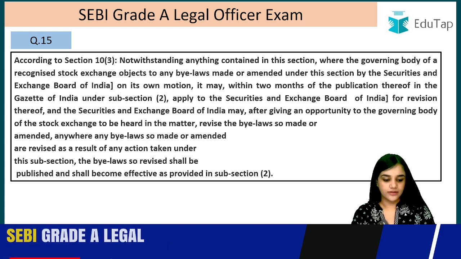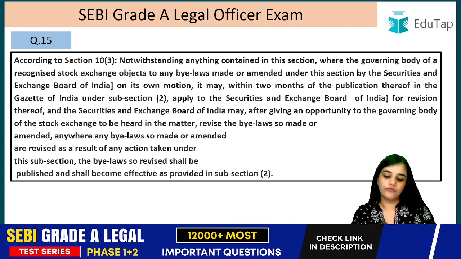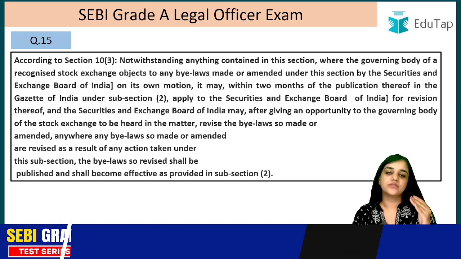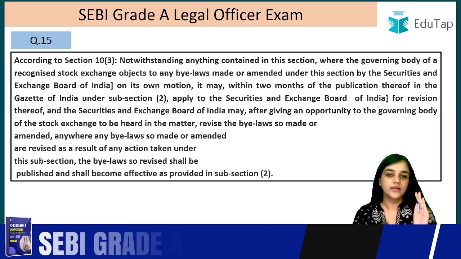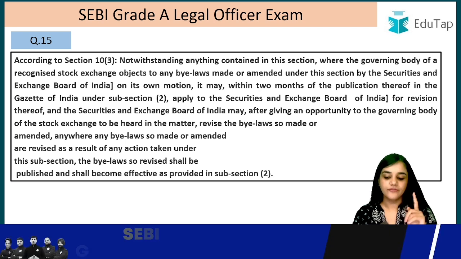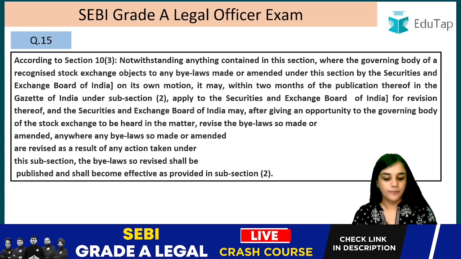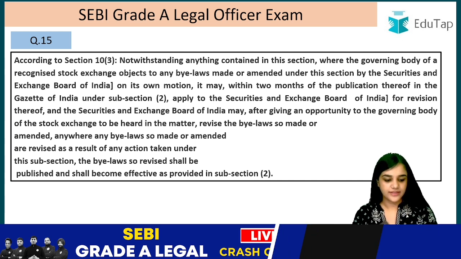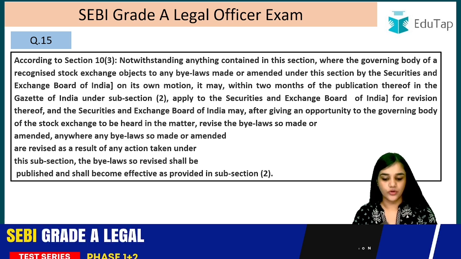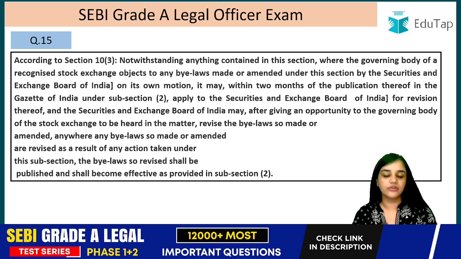Notwithstanding anything contained in this section where the governing body of a recognized stock exchange objects to any bylaws. So if the governing body of a stock exchange objects to any of the bylaws that has been made by who? The SEBI, right? The SEBI makes the bylaws. And if the governing body of the recognized stock exchange objects to such bylaws made or amended under this section by the Securities and Exchange Board of India on its own motion, it may within 2 months.